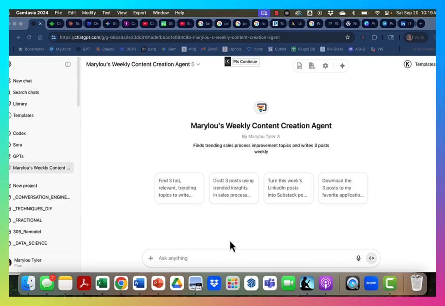I'm the author of 2 books on the topic of predictable revenue, and a lot of what I talk about is sales process improvement, but it starts with the lead origin, whether it's inbound, outbound, referral, direct, indirect, doesn't really matter, the source, and then maps it from its origin point through the qualified opportunity. So what I'm interested in doing on a weekly basis is creating 3 or so posts on LinkedIn for my